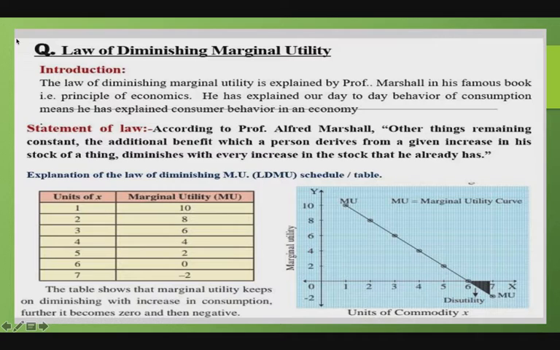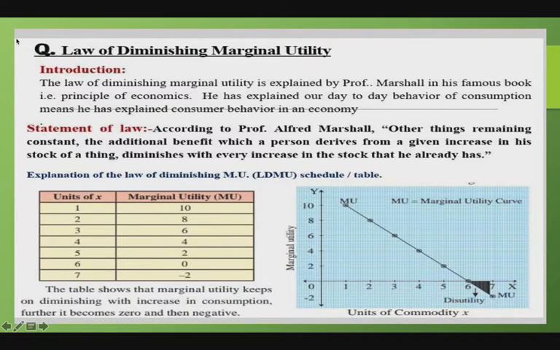It is based on one of the most important characteristics of human wants, that a single want taken at a time is fully satiable. The law was first proposed by Mr. Gossen, so this law is known as Gossen's first law.